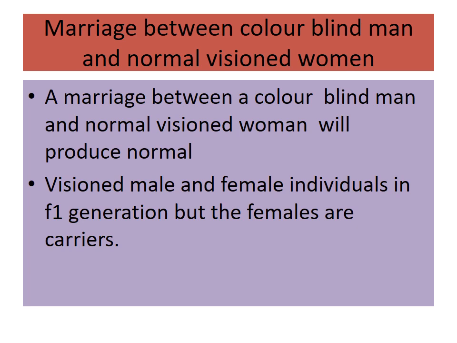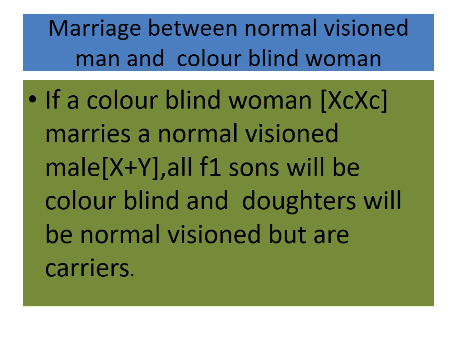Okay, so the second: the marriage between a normal vision man and a colorblind woman. The colorblind woman is XcXc and she marries a normal vision male, X plus Y. All F1 sons will be colorblind and daughters will be normal vision but carriers. The marriage between an F1 carrier female and a colorblind male will produce a normal vision carrier daughter, a colorblind daughter, a normal vision son, and a colorblind son in the F2 generation. This picture is available in your book, page number 51.